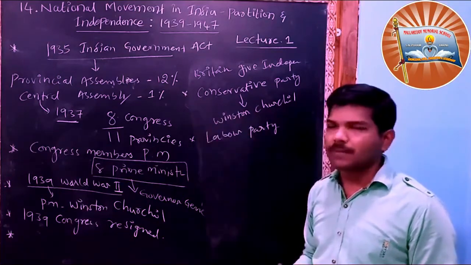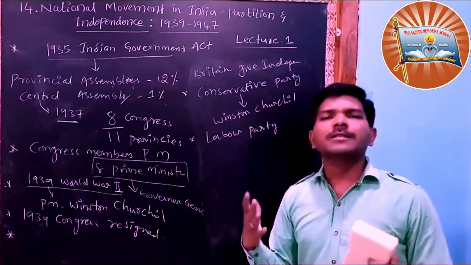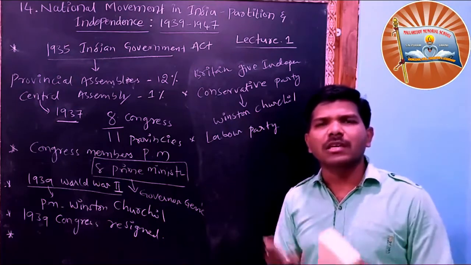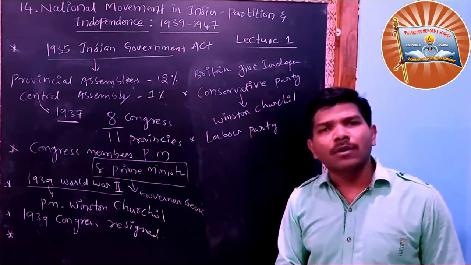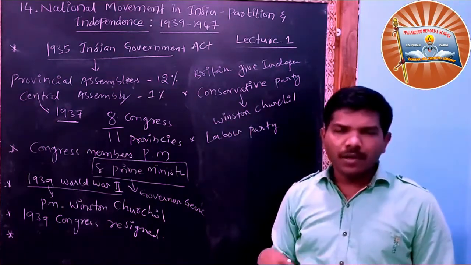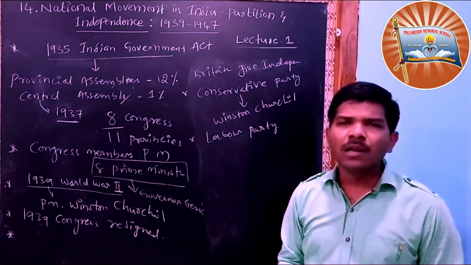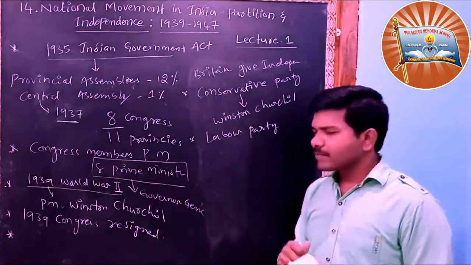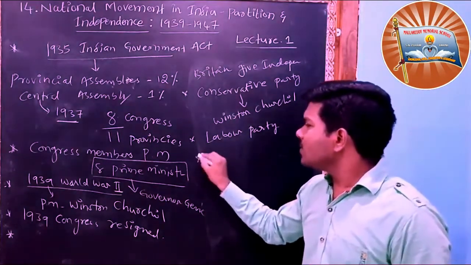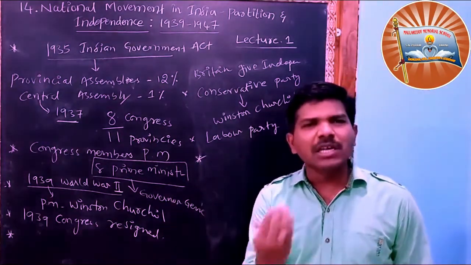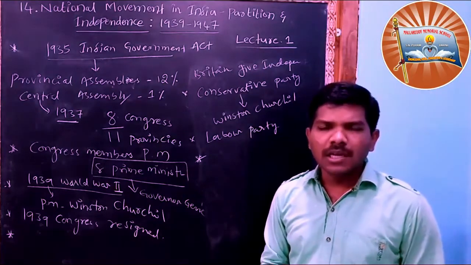The Congress people were requesting that they would support, but the British had to give them a promise. What promise? That is independence. Yes, after the war we will give independence. But what did they finally give? They were continuously asking for the support of the Indian soldiers.